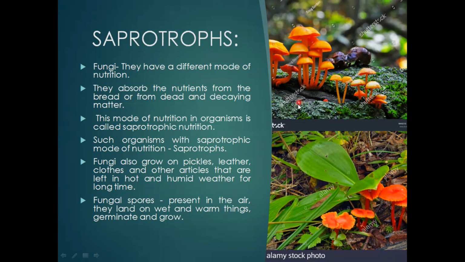Not only this, you can see other fungi also growing on the bark of the tree. They absorb nutrients from the dead and decaying material. Dead and decaying organic matter can be leather, part of wood, or part of any dead organism. You might have seen bread mold, the bluish green fungus. Bread mold is the common saprophytic mode of nutrition, which everybody must have noticed. This mode of nutrition is called saprophytic nutrition, and organisms with this mode of nutrition are called saprotrophs.